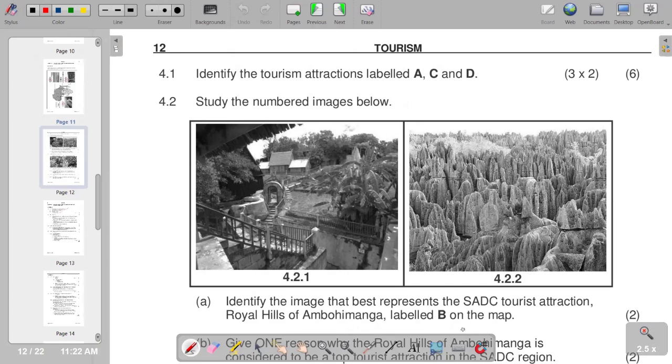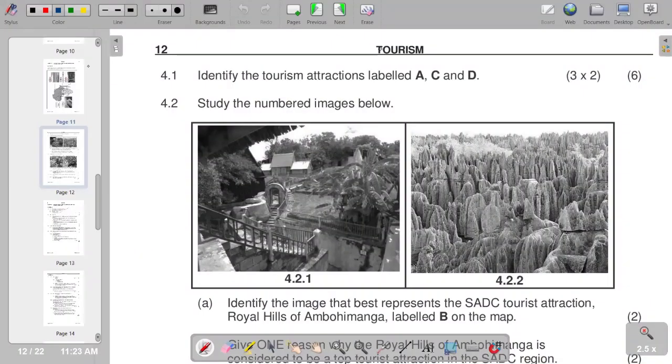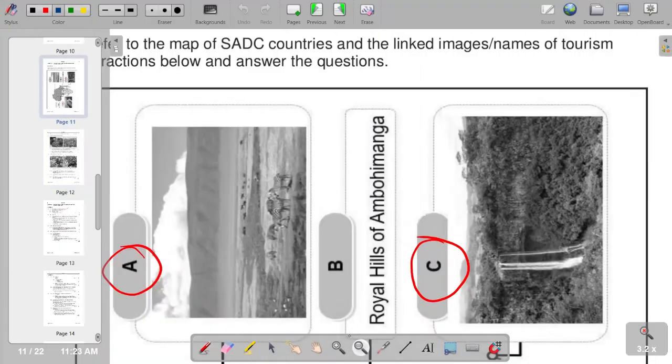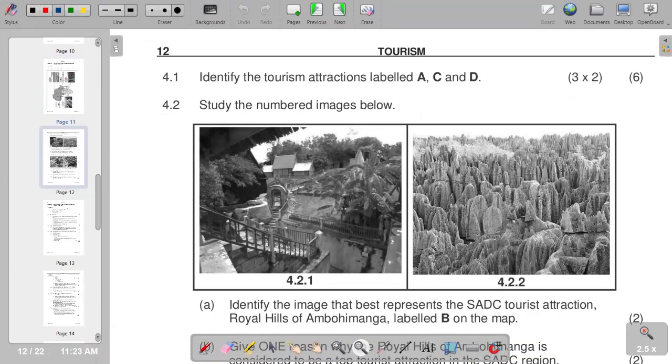So we try to see what we have in terms of the label B, which is presented as the Royal Hill of Ambohimanga. According to the images, the one that represents the Royal Hill of Ambohimanga is 4.2.1.